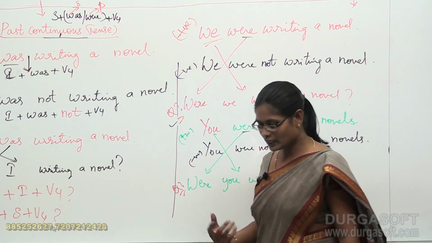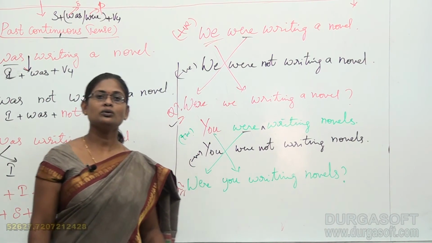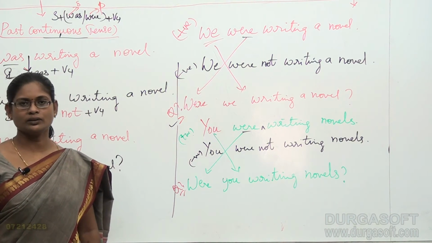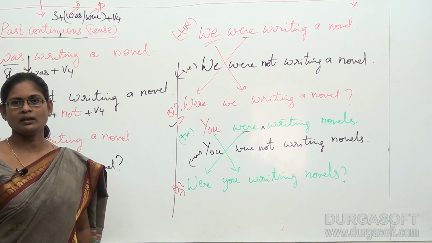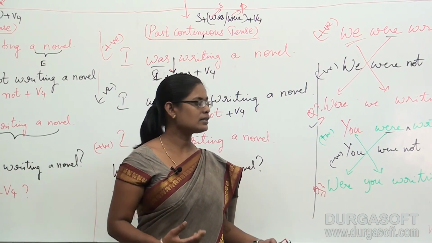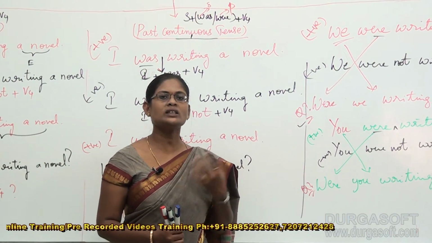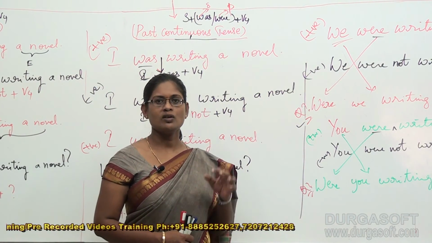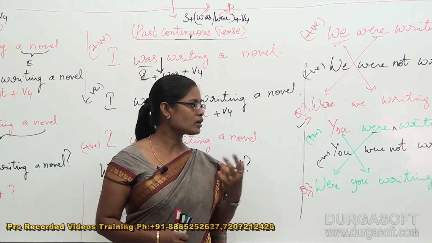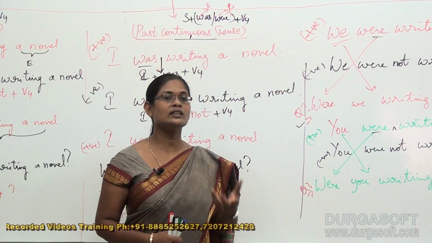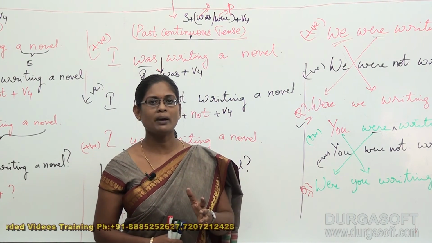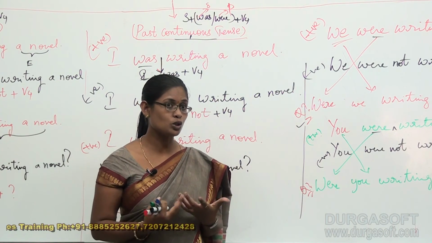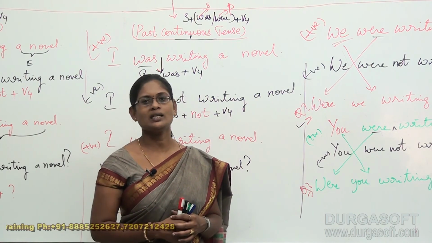Okay. So to speak in English, most of the time we use questions. When you travel by a train, we question our co-passengers about where they are going, where they get in, where they get down. So there are several situations where we have to question someone. To question someone, these structures are really helpful for us. If you learn the structure of questioning, automatically you will learn the answering structure also. When you know this questioning pattern, you will also know the answering pattern. When these two patterns are known to you, English communication is quite easier. Okay.